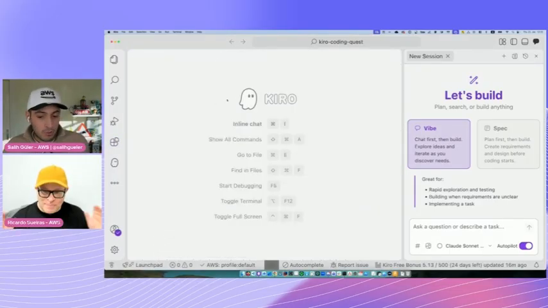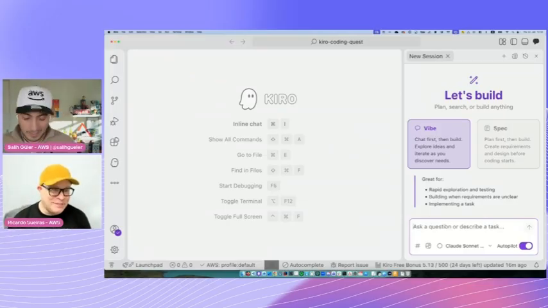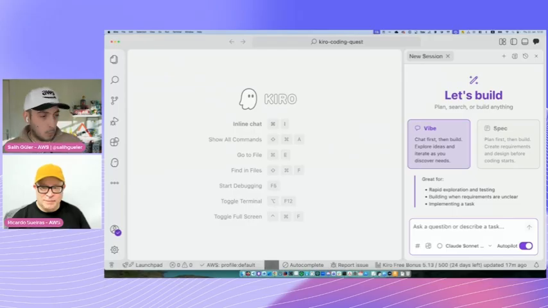Nice. Okay, so basically we've got MCP servers loaded and configured. We've got a Kiro Power ready to go. And we've got your steering documents, right? Yes. And we've got a deep understanding of our intent of what we're building. So I think we're ready. I think we're as ready as we're ever going to be, right? Yeah, let's go. I will just kick off the prompt. Whatever I'm missing, just jump in and stop me or warn me, please.